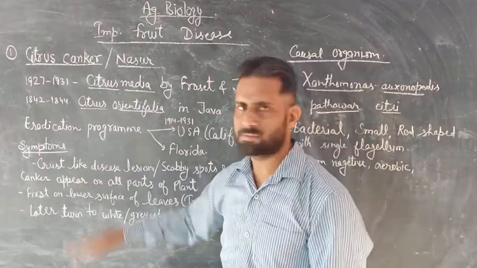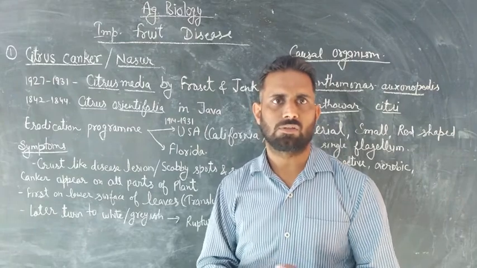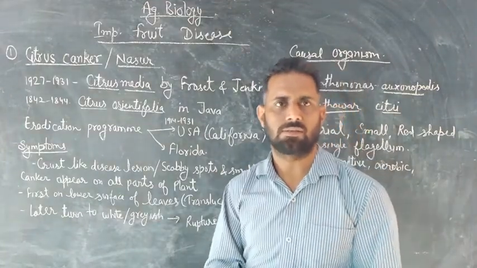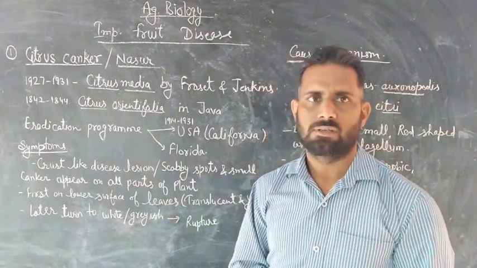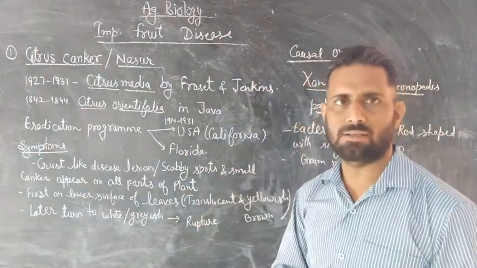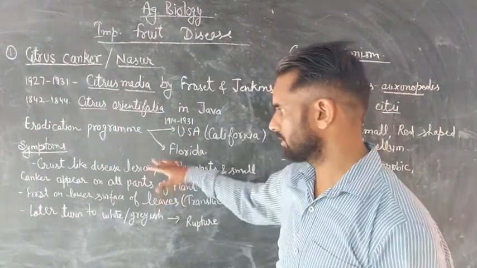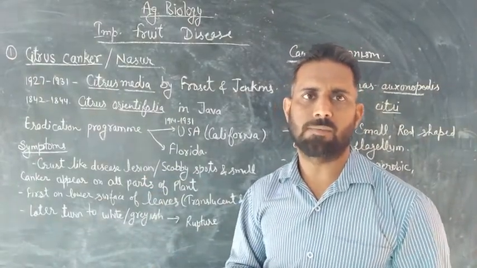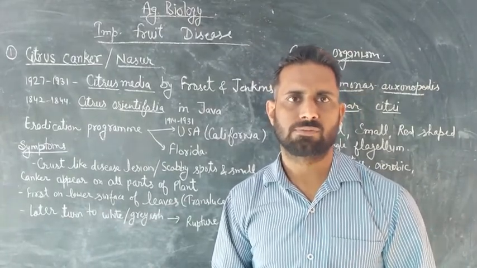Now we are talking about the symptoms of this disease. When this disease occurs in citrus plants, crater-like lesions or scabby spores and small cankers appear on all parts of the plants, such as leaves, young twigs and fruits.